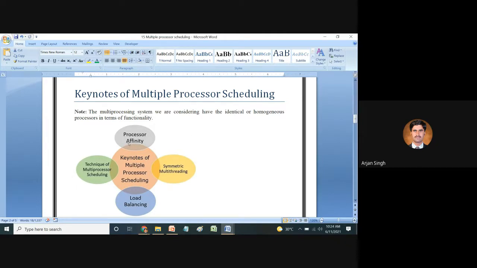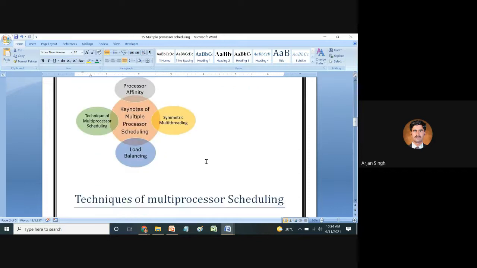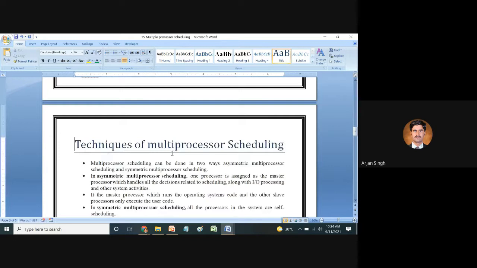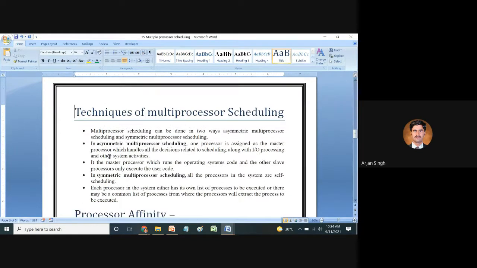Regarding the techniques of multiprocessor scheduling, scheduling can be done in two ways: symmetric multiprocessor scheduling and asymmetric multiprocessor scheduling. We have already discussed that in asymmetric multiprocessing, one processor is assigned as the master processor, which handles all the decisions related to scheduling.